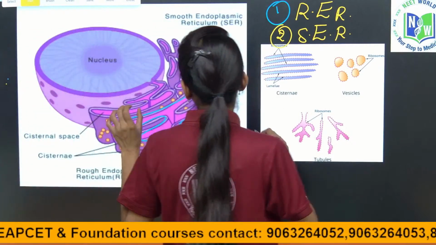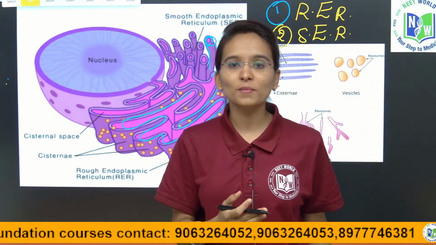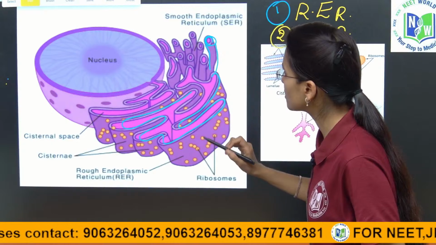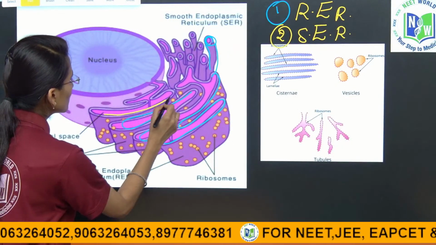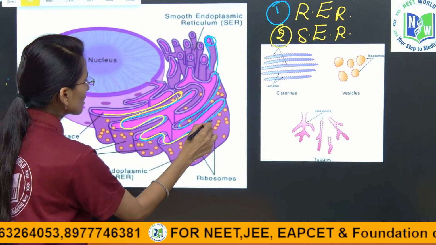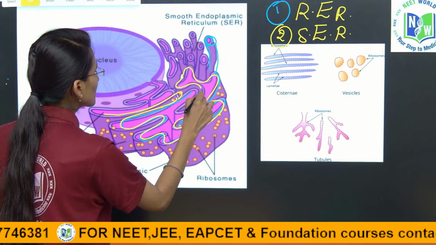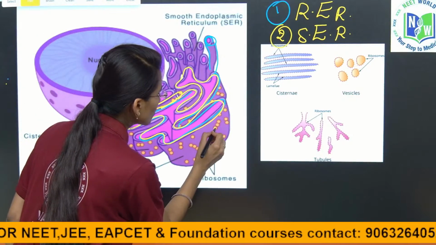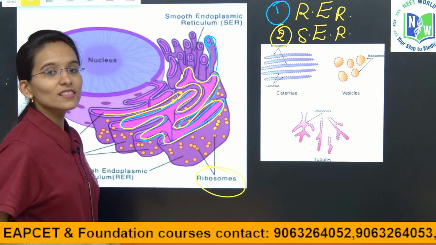See children here, we have two types of endoplasmic reticulum. One is rough endoplasmic reticulum and another one is smooth endoplasmic reticulum. See, this is the rough endoplasmic reticulum, where you can observe the granular structures called ribosomes. First, observe these compartment-like structures. This is called the cisternae and these yellow colored dotted structures are the ribosomes.